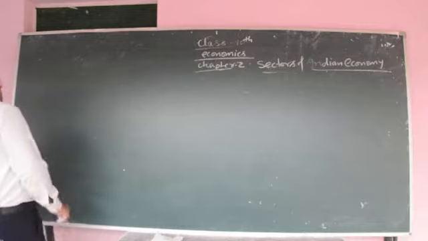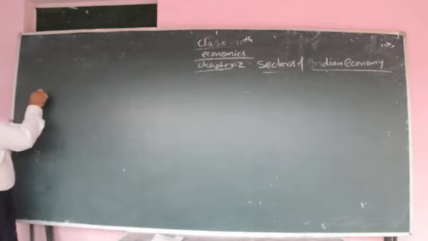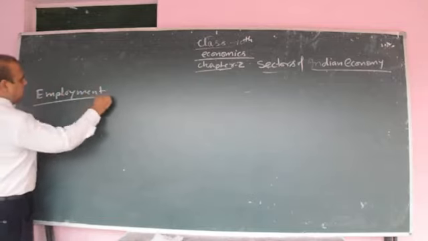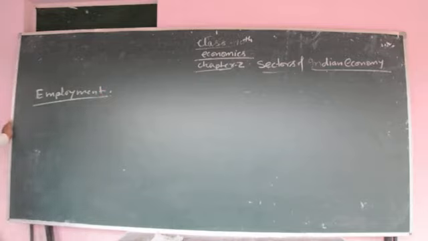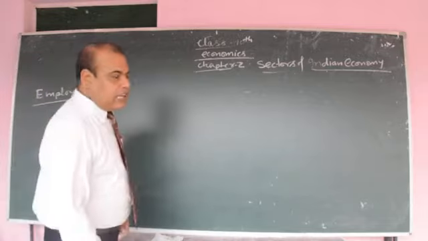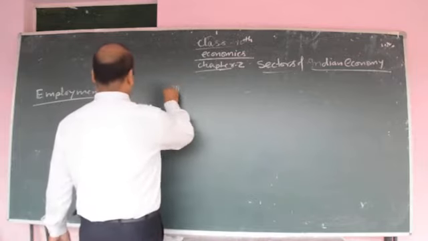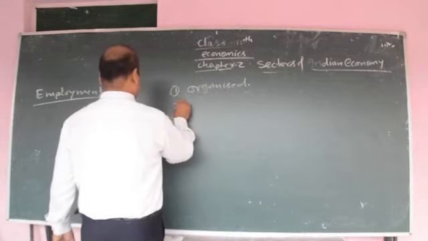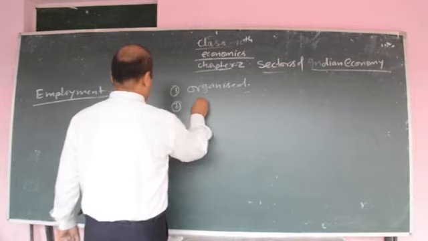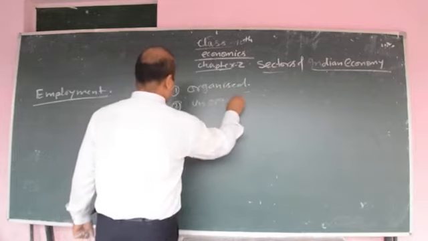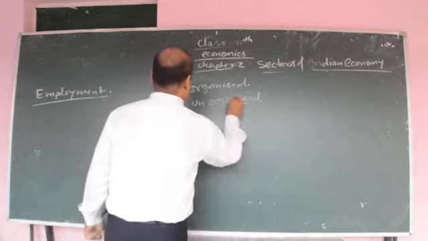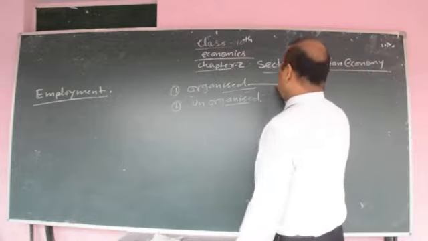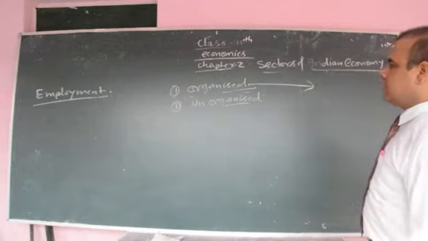Next, Indian economy on the basis of employment. On the basis of employment condition, the Indian economy is categorized in two categories: first, organized sector, and second, unorganized sector. Let's read about the organized sector. What are the specialties of the organized sector?